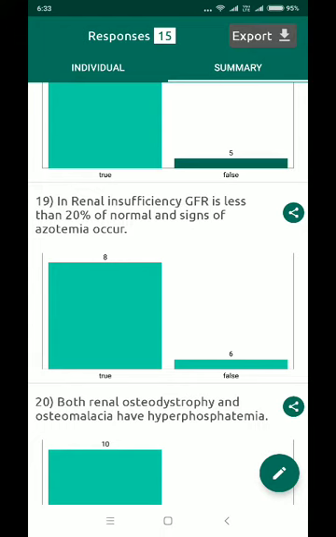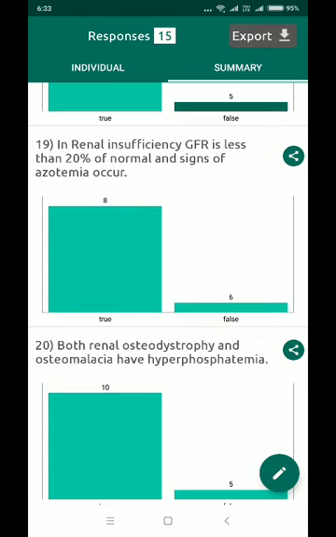In renal insufficiency, GFR is less than 20% of normal, and signs of azotemia occur. This was a trick question. As I told you, there are many stages of CKD. In insufficiency, you only have mild urea and creatinine derangement, while in failure or ESRD, you will have GFR less than 20%. So renal insufficiency is not CKD, right? So this answer is wrong. Renal insufficiency occurs very early. It is only when there is failure or ESRD that the GFR is less.